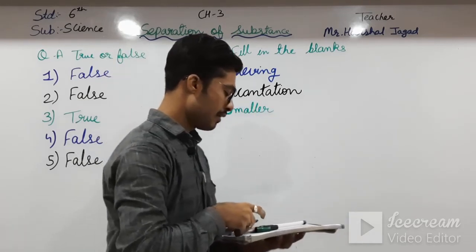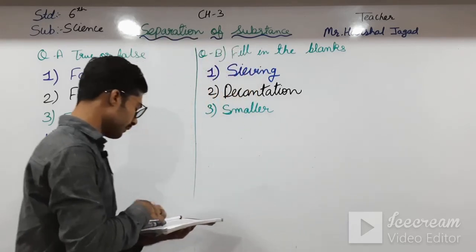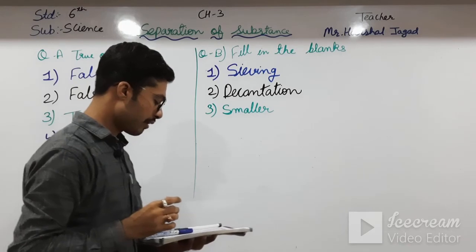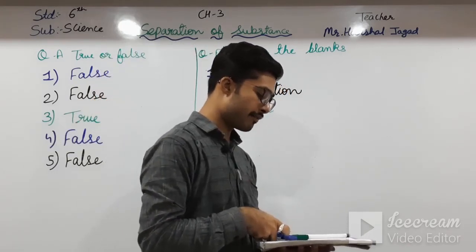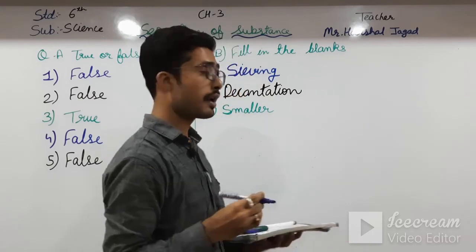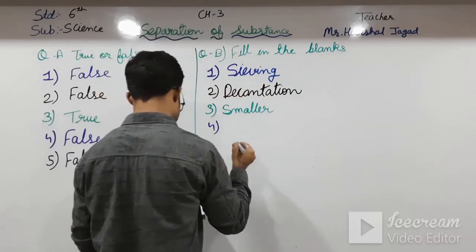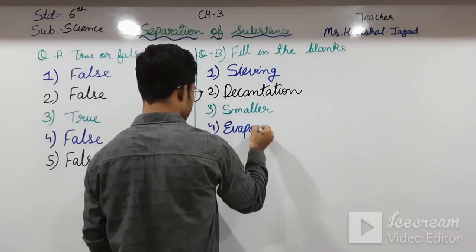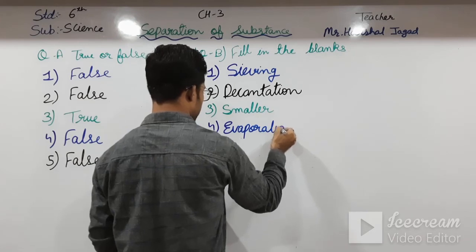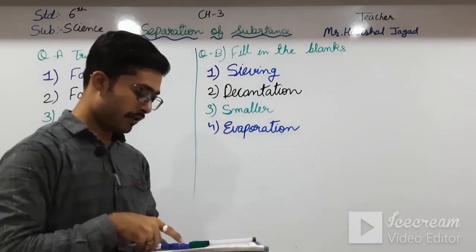Now the fourth one: a mixture of common salt and water can be separated by dash, filtration or evaporation. In that, evaporation will come.